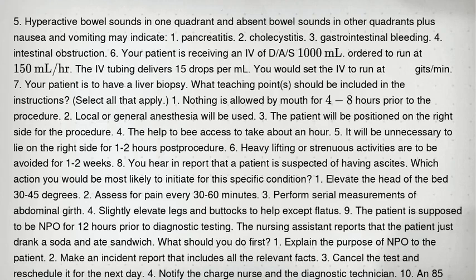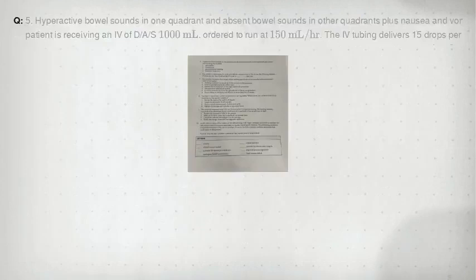The answer is 4. Intestinal obstruction. 6. Your patient is receiving an IV of D5W 1000 milliliters, ordered to run at 150 milliliters per